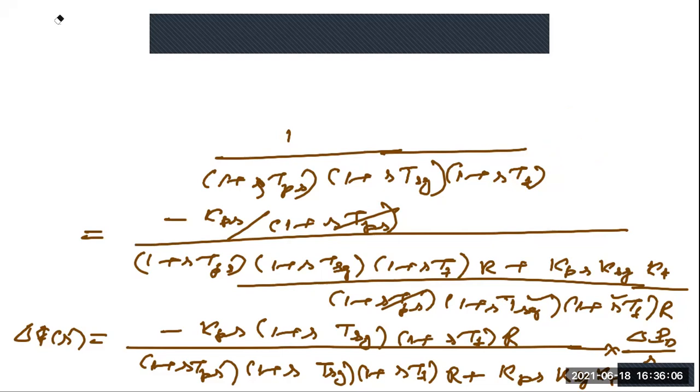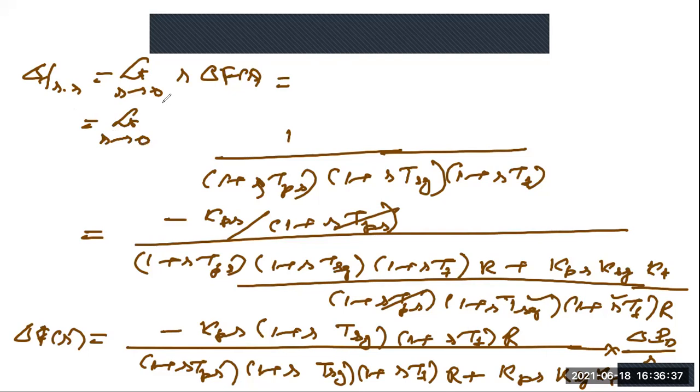Now let us say the steady state error, delta F steady state. What is the steady state error? That is the basic definition: limit S tends to 0, S into delta FS. This is the basic definition of the steady state error. I think you have studied this in control systems also. So now we'll substitute this: limit S tends to 0, S into delta FS.